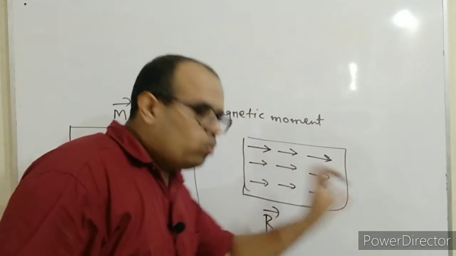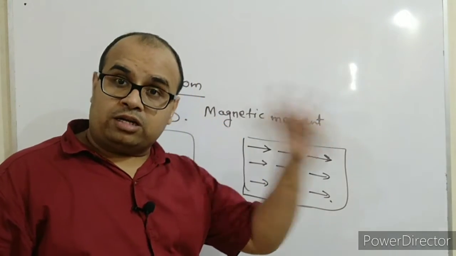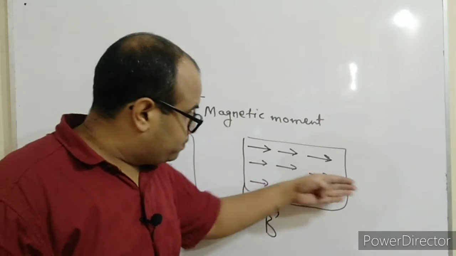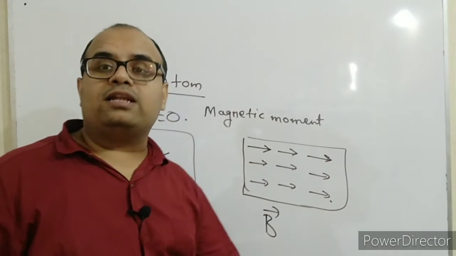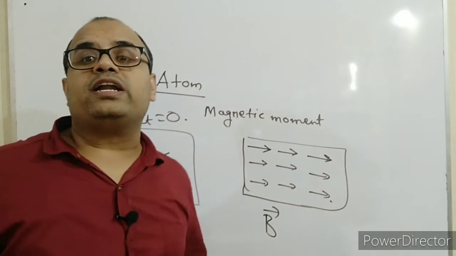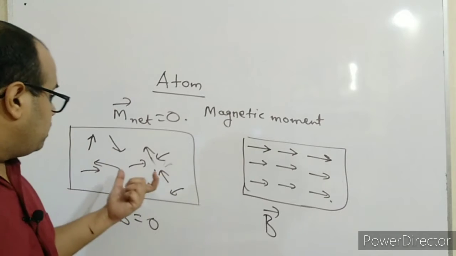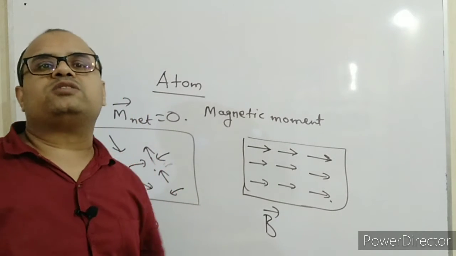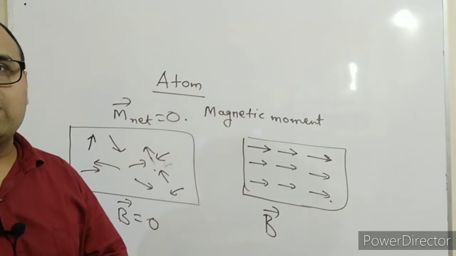And when it is getting oriented, getting the torque, definitely now they are aligned in a direction. See here, what they were doing: each had its magnetic moment, but the problem was they were cancelling each other's magnetic moment, they were too random.